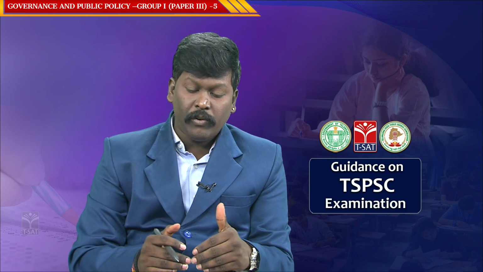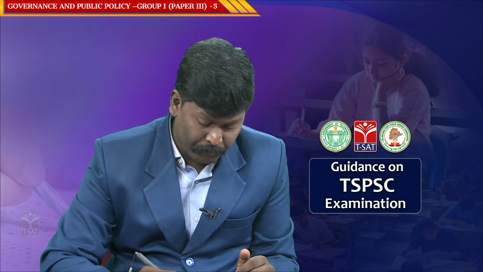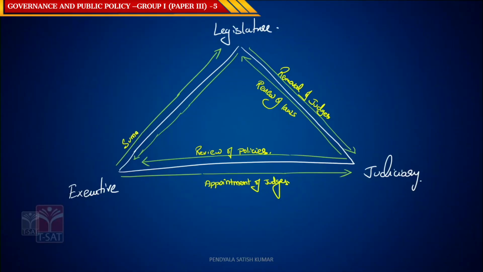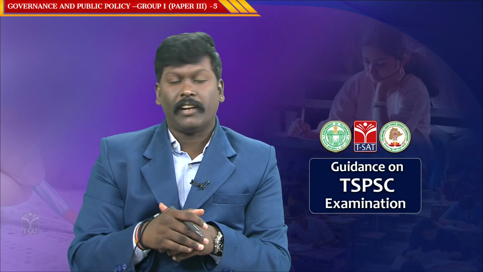Now, how does the executive check the legislature? The President of India is a person who summons, that is the start, and prorogues, that is, stops the parliament. The President also has the authority to send messages and motion of thanks to the legislature. In that way, the executive checks the legislature.